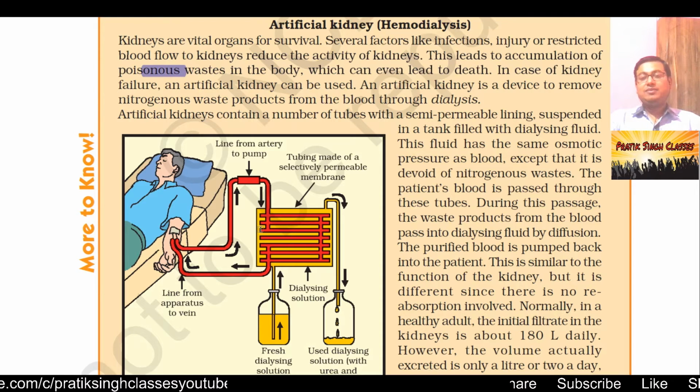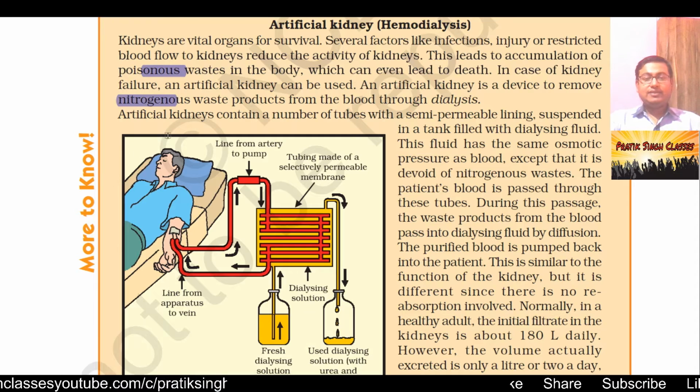Sometimes the person can also get a kidney transplanted from another person, mostly from family members or from donors. An artificial kidney is a device to remove nitrogenous waste from the blood through dialysis.